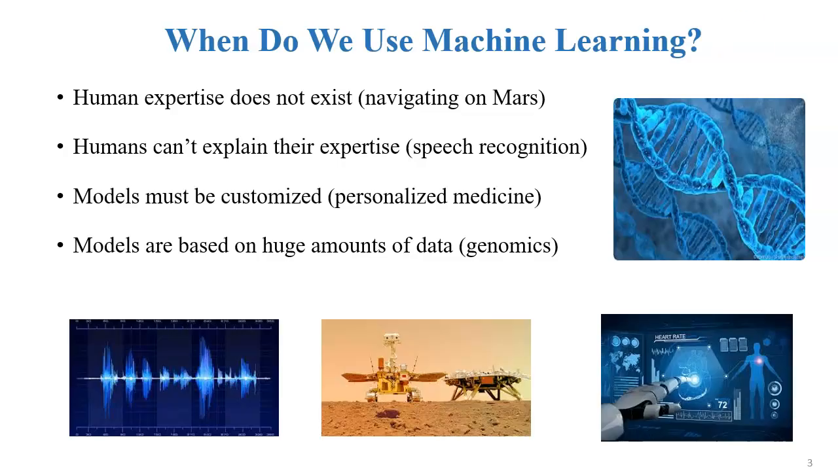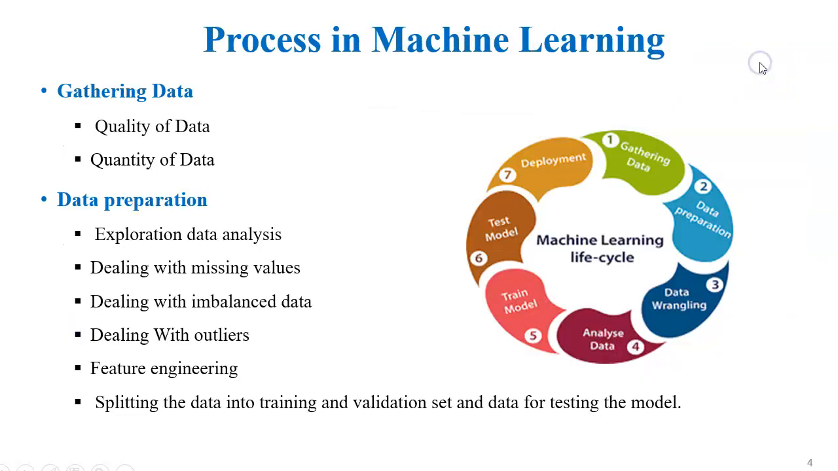So next we are going to see about the process in machine learning. In the process of machine learning there are 7 steps. The most important criteria in machine learning are the selection of the data set and the selection of the model.